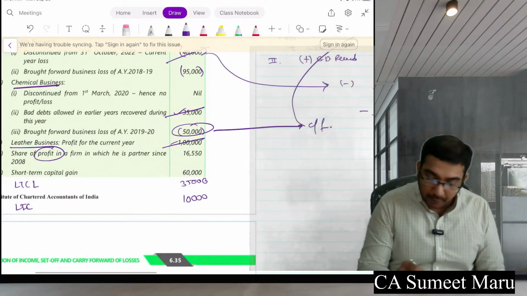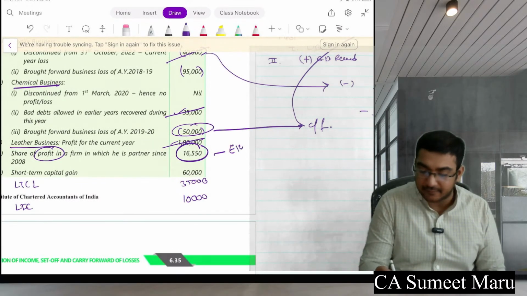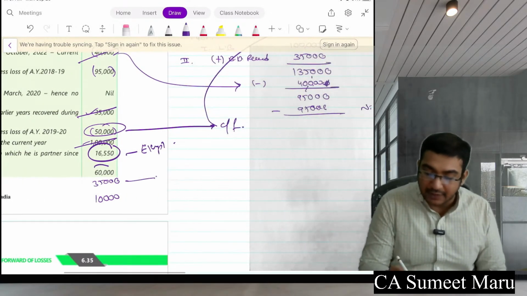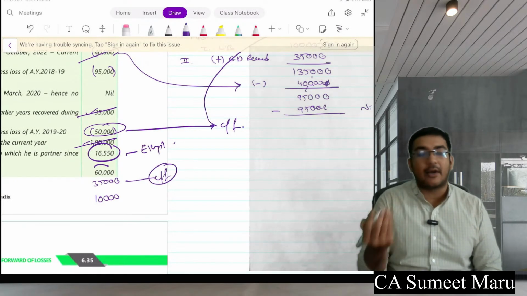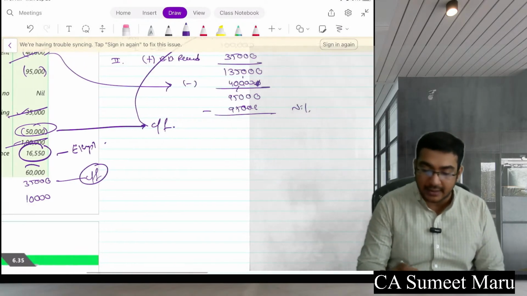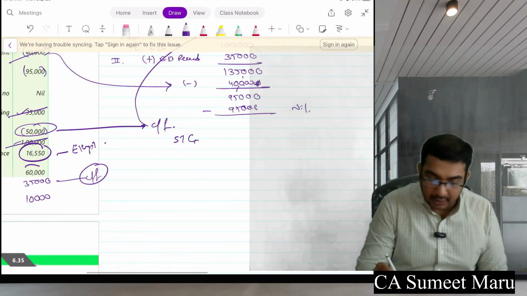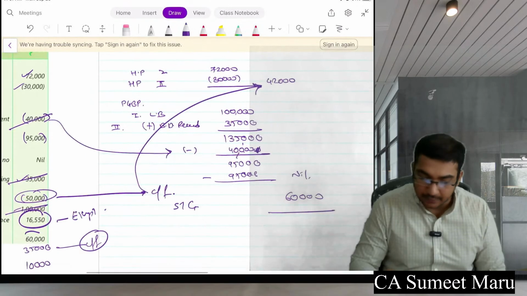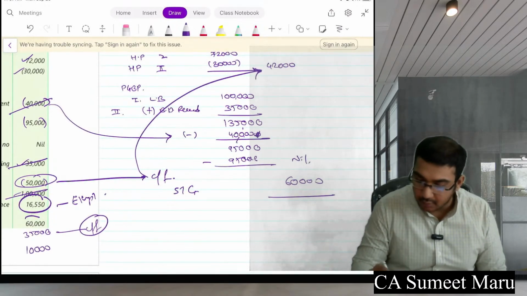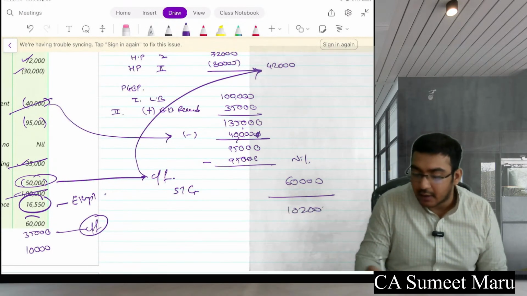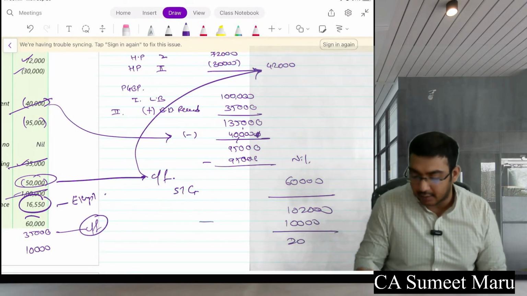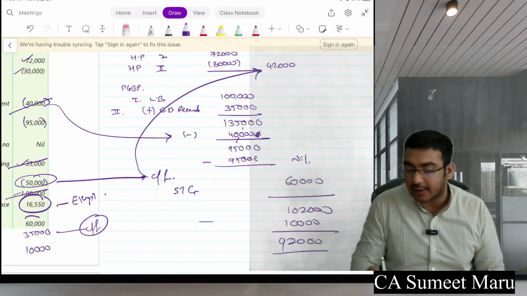Further, share of profit in a firm is exempt, right? And short-term capital gain 60,000. The long-term capital loss will also be carried forward. Why? Because it cannot be set off against short-term capital gain, and here short-term capital gain will come as it is, 60,000. So your total GTI becomes 1,02,000, minus 10,000 your LIC premium under Section 80C, and your 92,000 is your net total income.